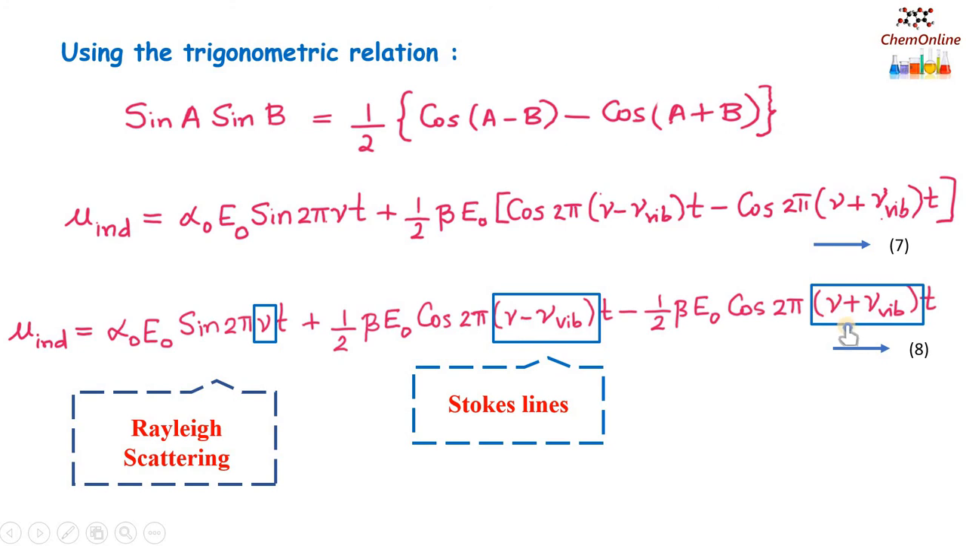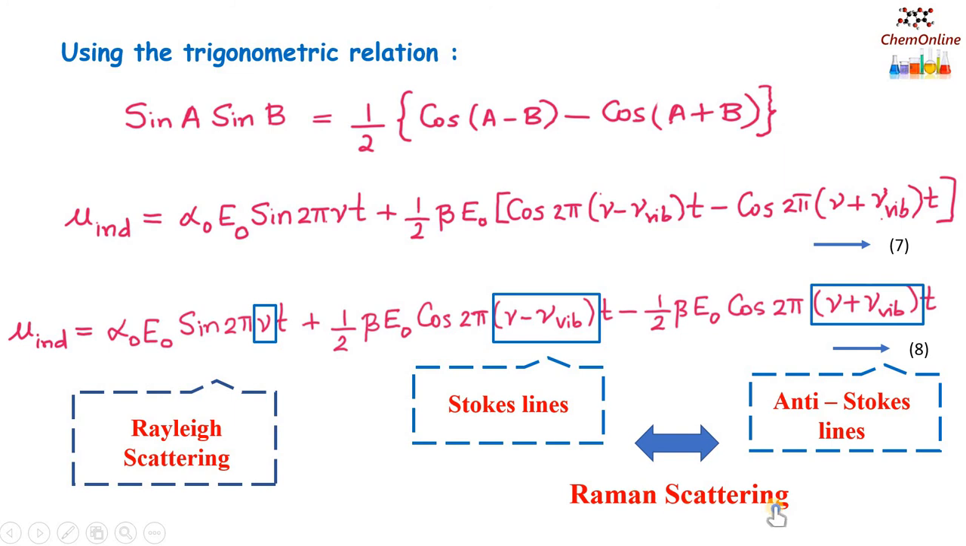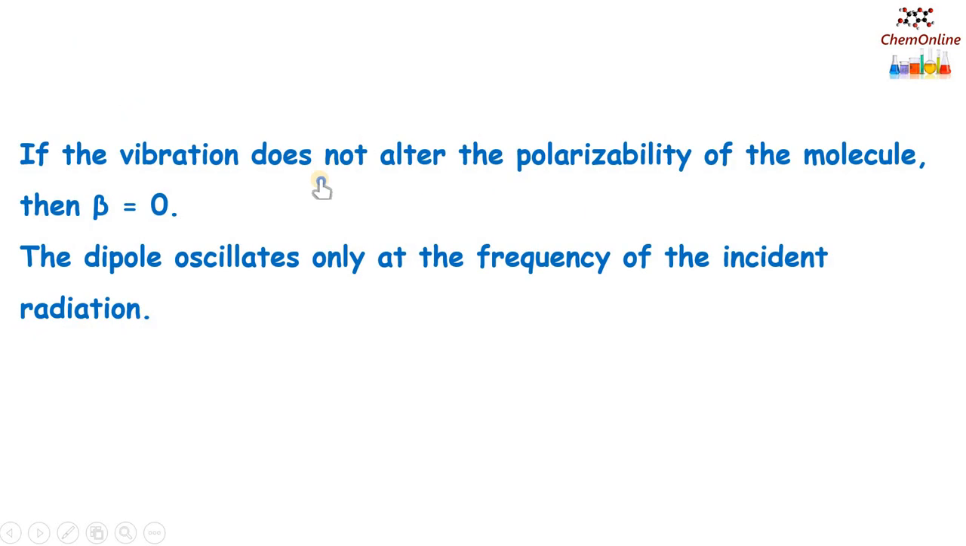While the third term has the frequency component ν plus ν_vib. That means the scattered radiation will have a greater frequency than the incident one, and this corresponds to the anti-Stokes lines. So the second and the third term together refer to the Raman scattering, which consists of Stokes as well as anti-Stokes lines. Now this is how Raman scattering is explained on the basis of the polarizability theory or the classical theory.